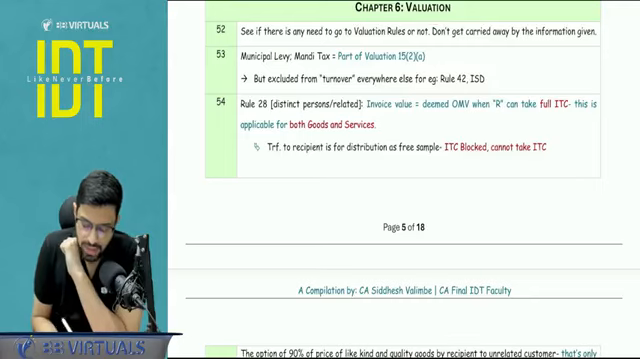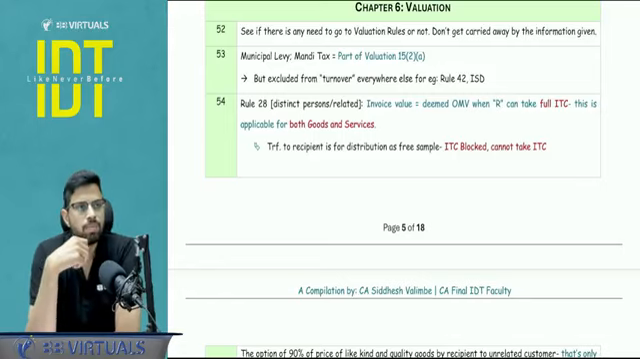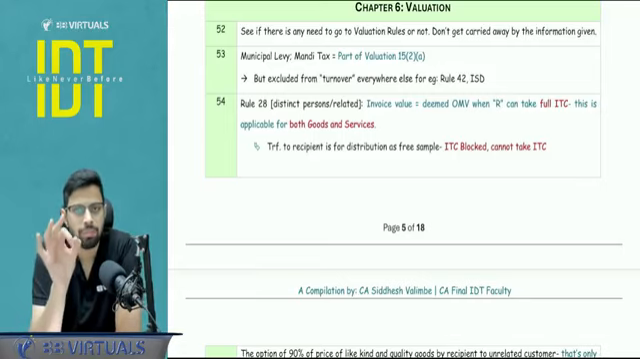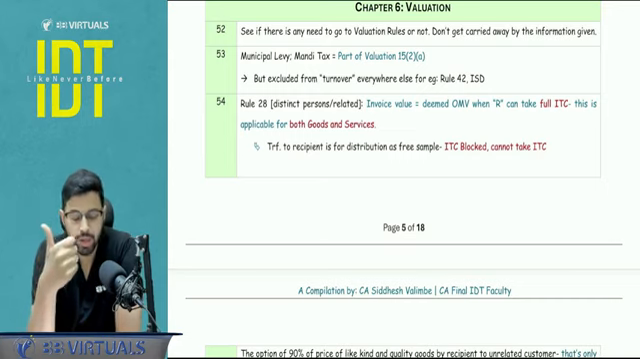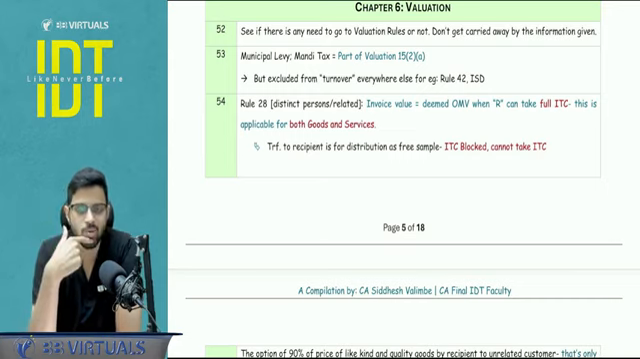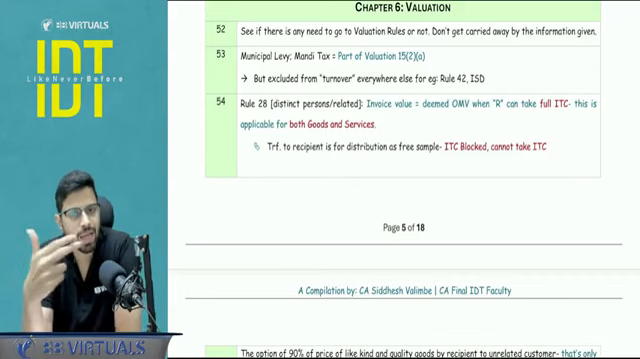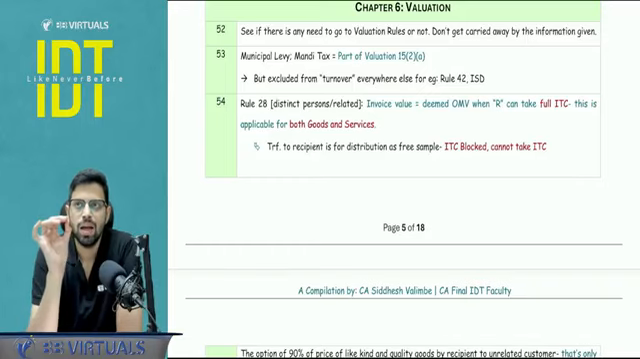Valuation. See, if there is any need to go to the valuation rules, don't get carried away by the information. A lot of times they give a transaction which is maybe not a supply, or maybe which is complying with all the conditions of section number 15 subsection 1. That is, supplier and recipient should not be related to each other, and price is the sole consideration. But they put in the information of the valuation rules, and maybe in the haste of doing things, we quickly jump to the valuation rule. I will give you an example.